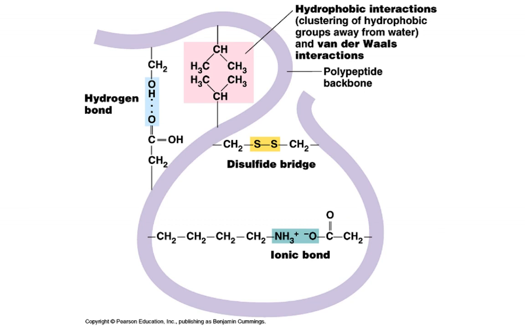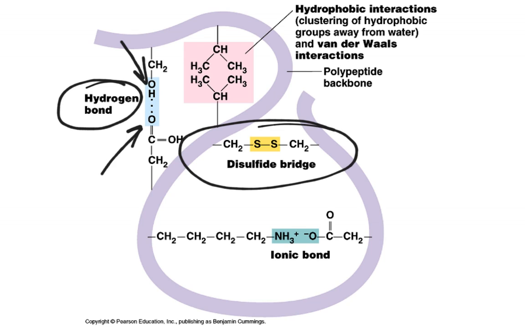Here are some possible ways that we could have interaction with the R groups. We can have, and actually we do have, a lot of hydrogen bonding. So see, we have this slightly negative oxygen, which is going to be attracted to this slightly positive hydrogen. And so we'll get hydrogen bonding, and that will help hold our structure together. We can also have a very strong bond called a disulfide bridge.